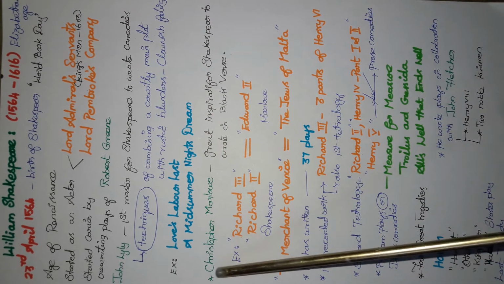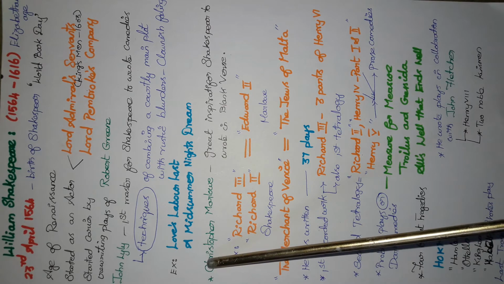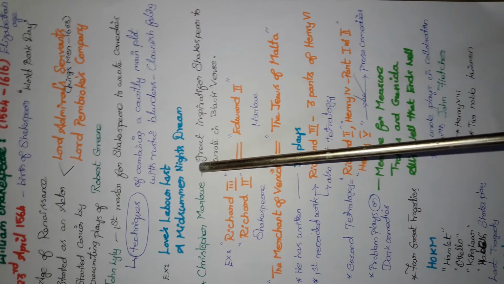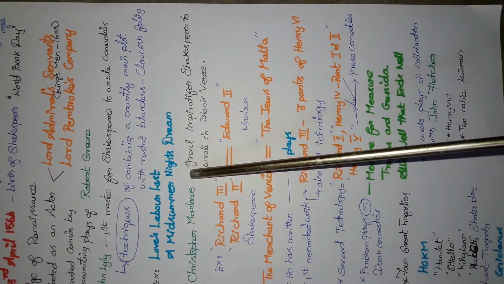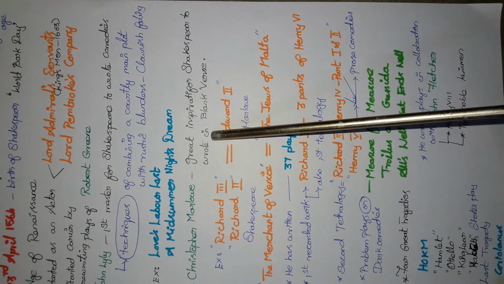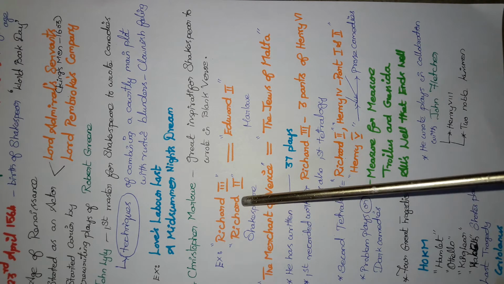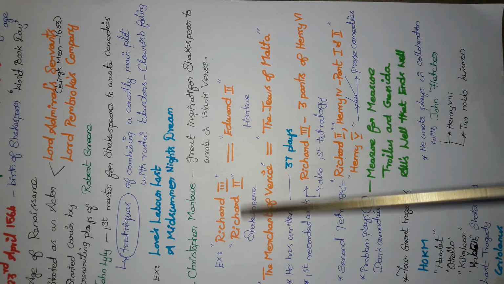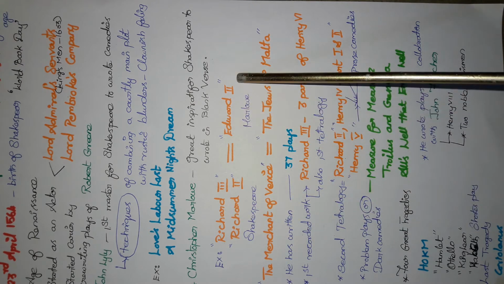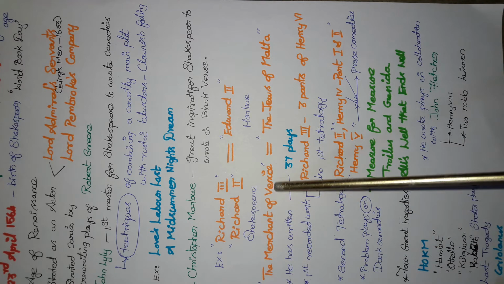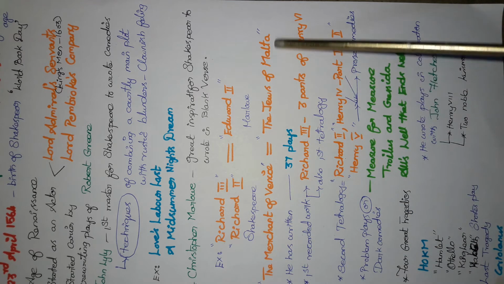Christopher Marlowe is a very great dramatist and the father of English tragedy. He is a great inspiration for Shakespeare to write in blank verse. For example, Shakespeare's Richard III and Richard II were modeled on Marlowe's Edward II, and The Merchant of Venice was based on Marlowe's The Jew of Malta.